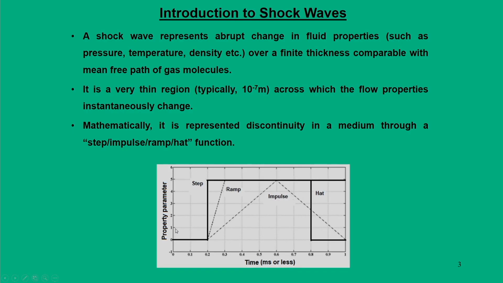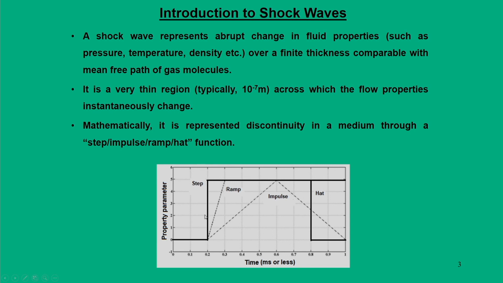And if you look at any property parameter changing with respect to this kind of time step, we can call this a step. So, the step means it is an instantaneous change.